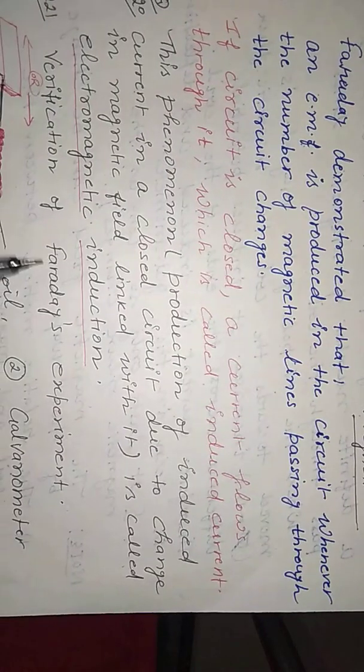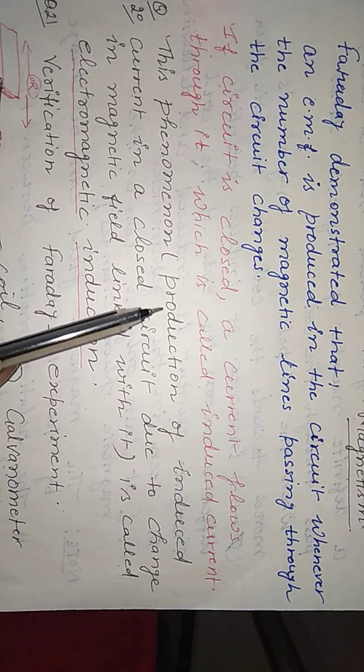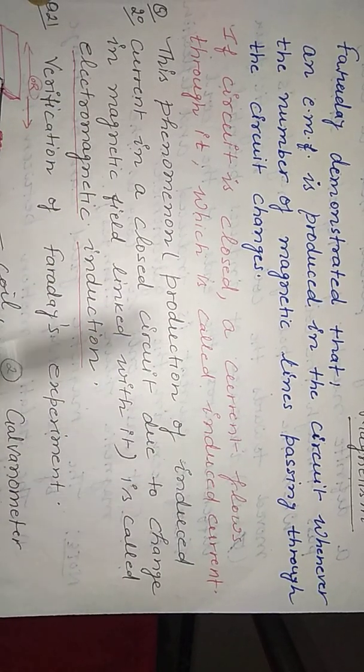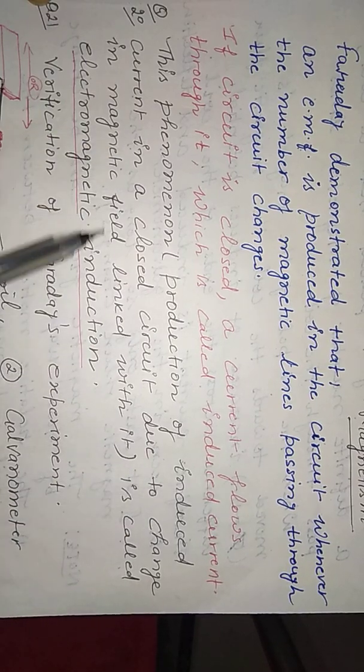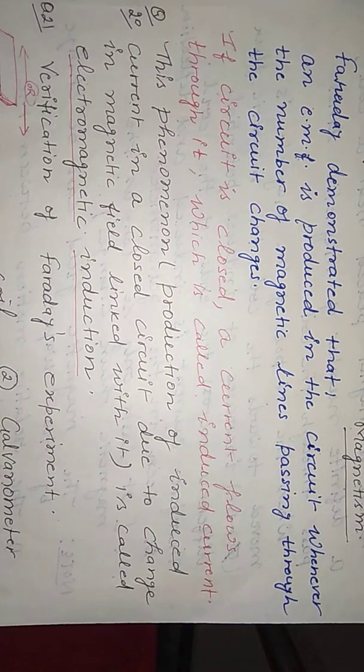Now we have the question here: what is electromagnetic induction, or define electromagnetic induction? The phenomenon of production of induced current in a closed circuit due to change in the magnetic field linked with it is called electromagnetic induction.